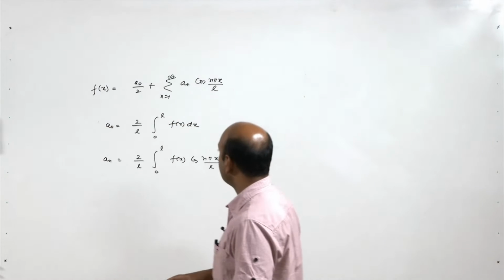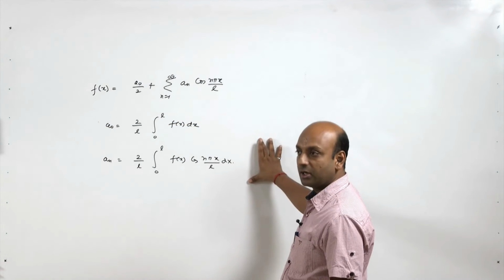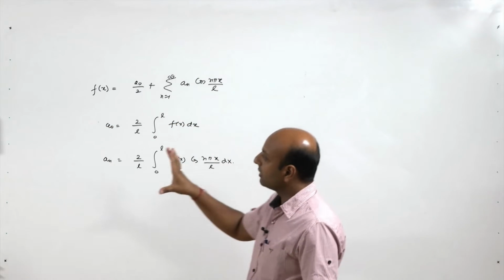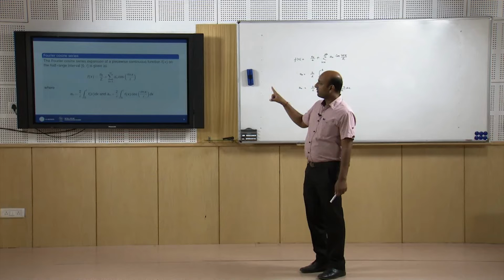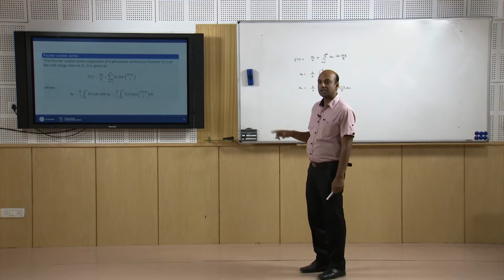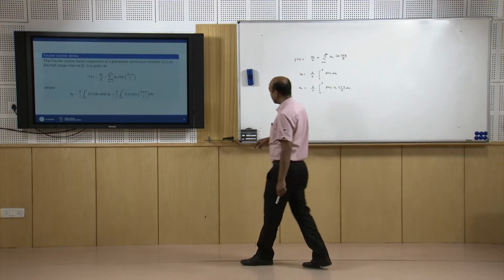So, this will be the even extension of the function. The function is given from 0 to L, and we define an even extension of the function in the form of cosine terms.